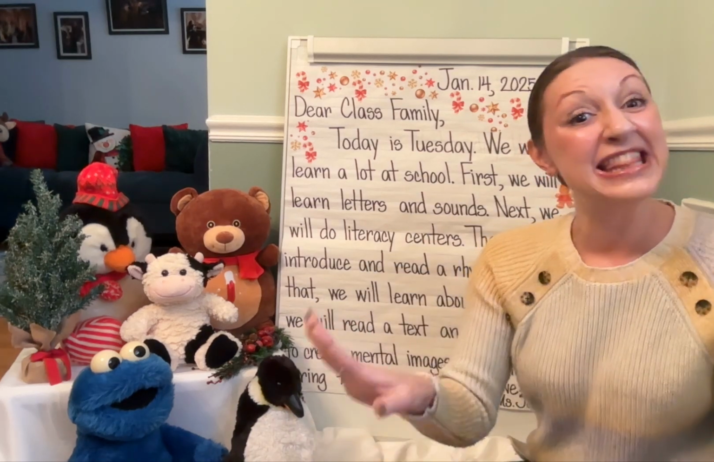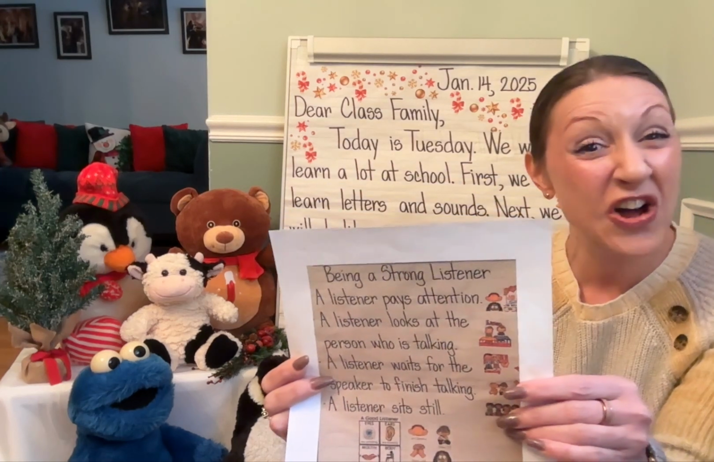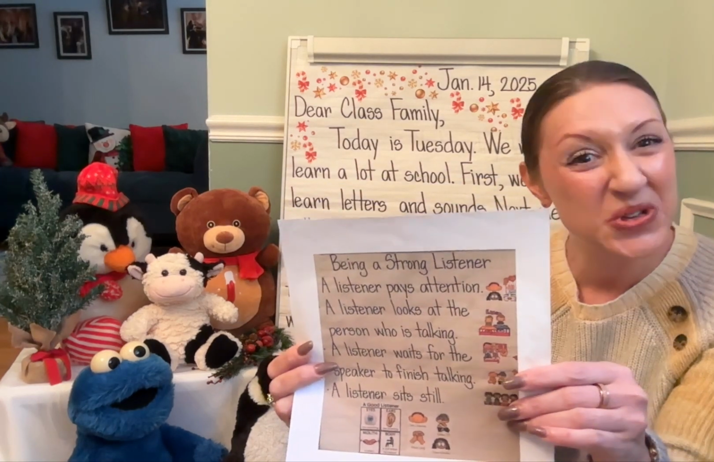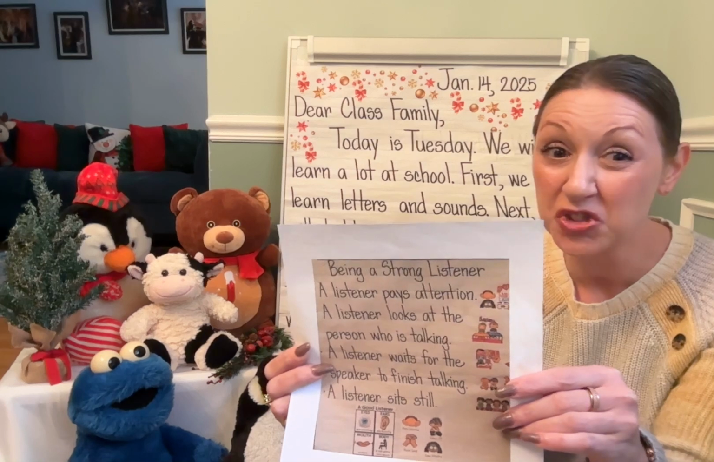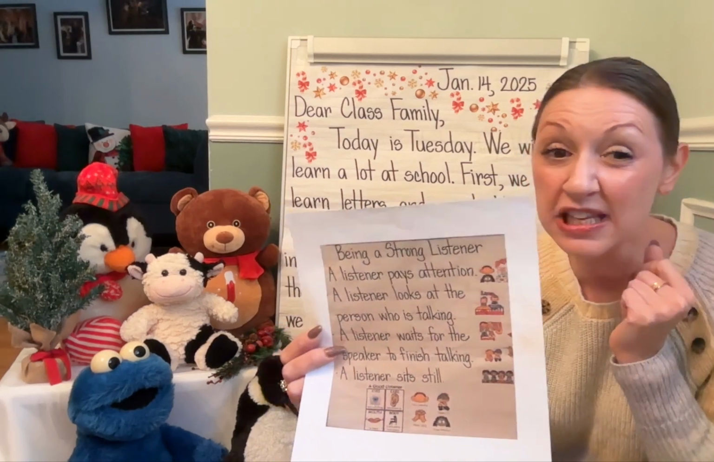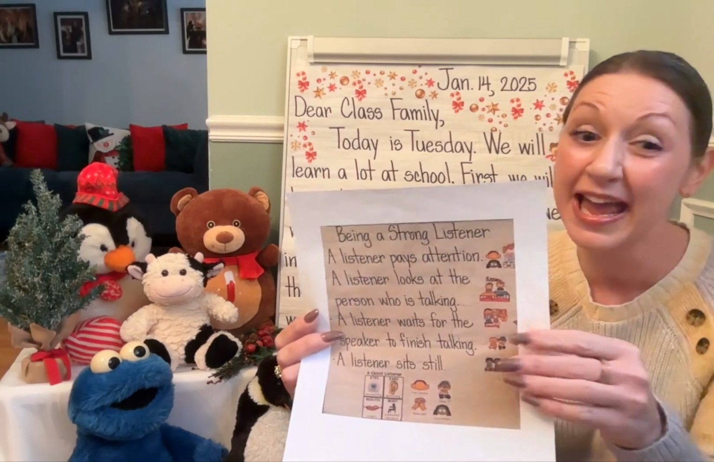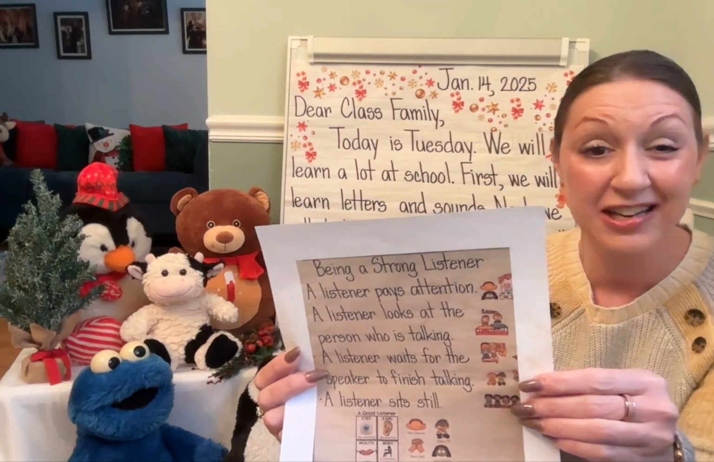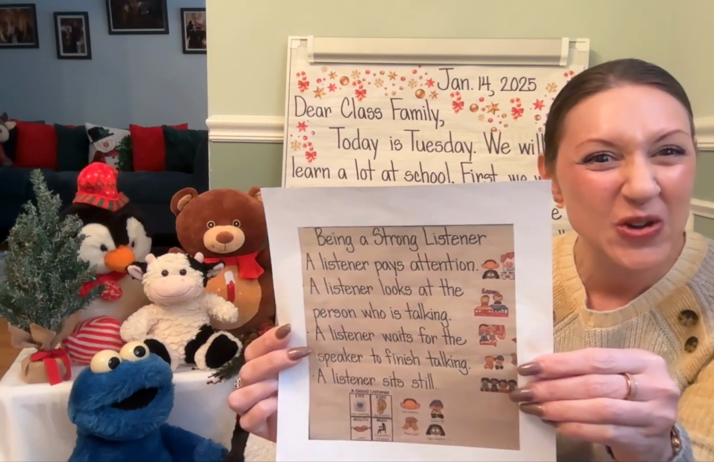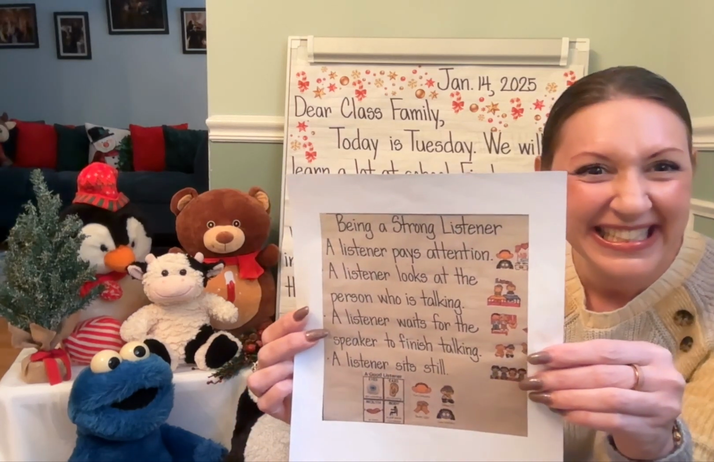All right, at this time, let's go ahead and review how we're going to be a strong listener. Do you remember? Remember, a strong listener uses their eyes for watching, ears for listening, mouth is silent when someone else is speaking, and body is still and in one place. Are you being a strong listener in kindergarten?